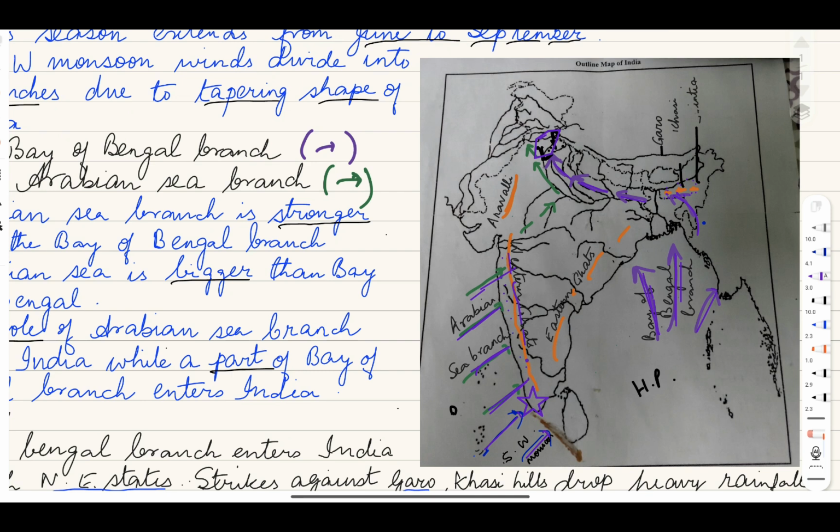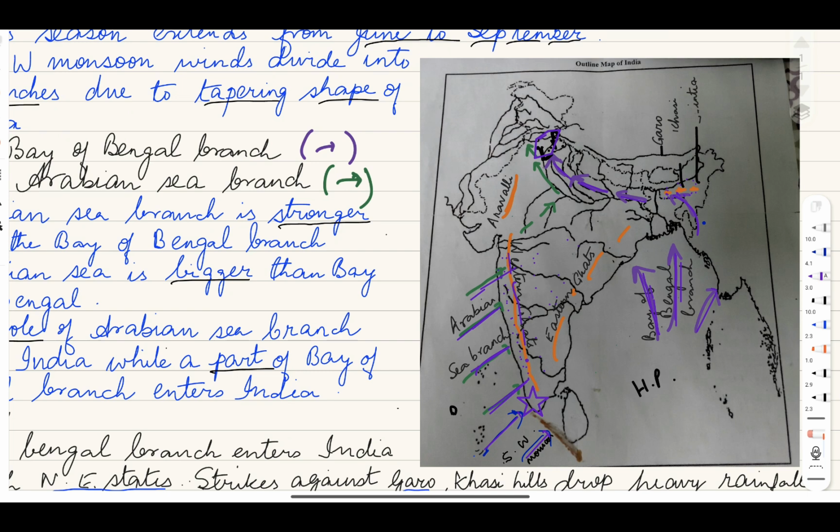The western coastal plain gets heavy rainfall as it lies on the windward side of the Western Ghats, whereas this part of peninsular India gets less rainfall as it lies in the leeward side. Therefore, I told you Mumbai gets heavy rainfall because it is on the windward side, whereas Pune gets less rainfall because it is on the leeward side.